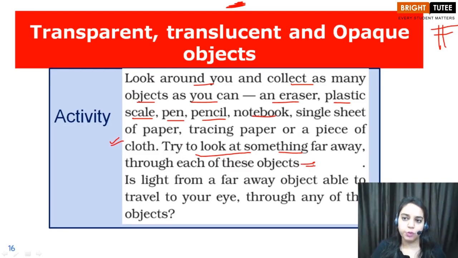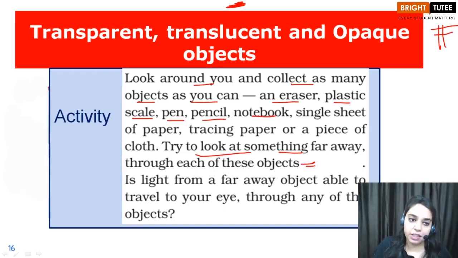Before beginning with the observation part, I would like to tell you that transparent objects are see-through. That is, we are able to see through them. For example, a cellophane sheet, or a clear plastic paper, or a clear poly bag, which is made up of plastic, right children? You are able to see through it. That means it is a transparent object.